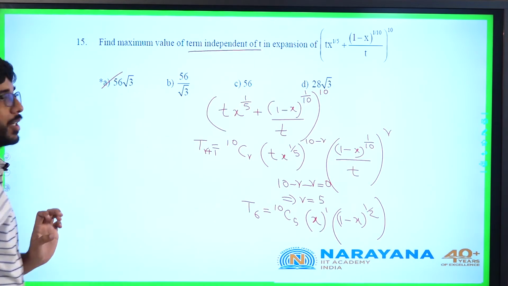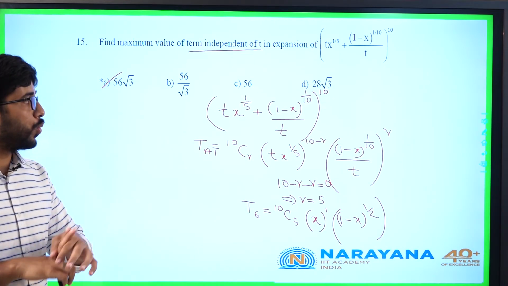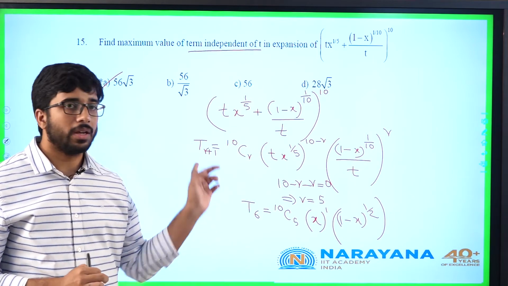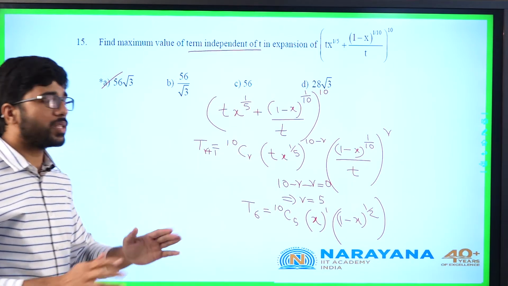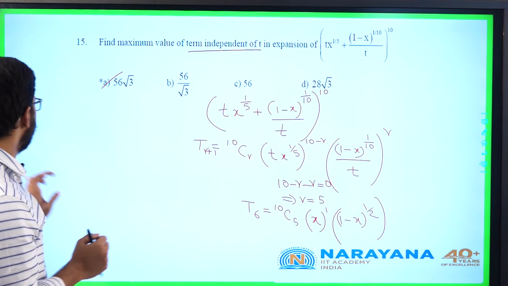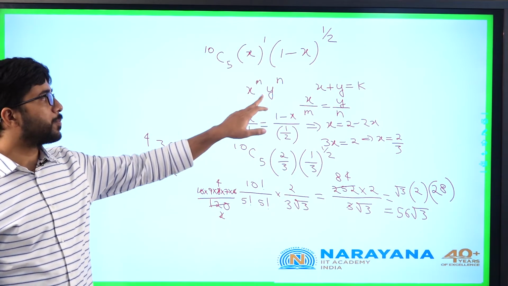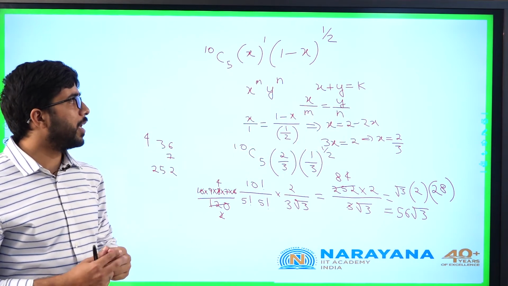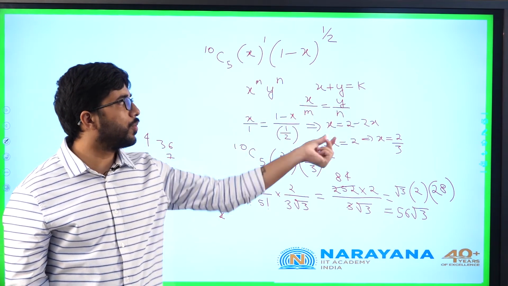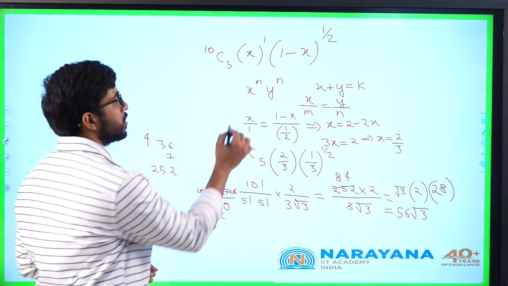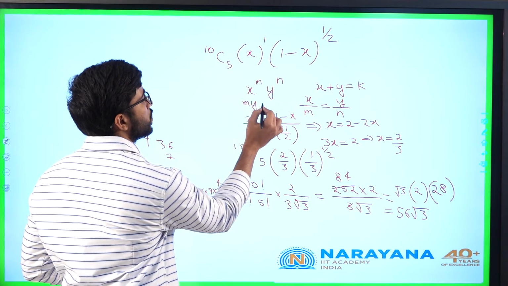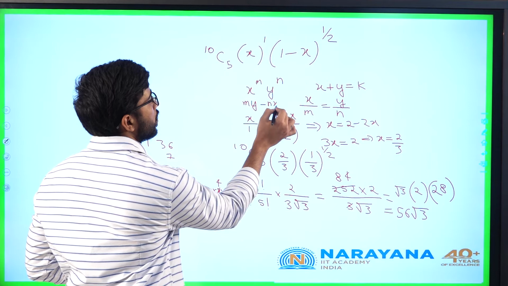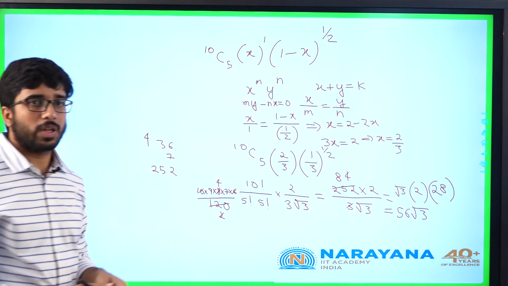56 root 3. Okay. We are using two concepts here. One is the binomial theorem and the other one is maxima and minima. For maxima and minima we are not differentiating. A new idea which we have discussed here: for x^m into y^n, if x plus y is a constant positive value, the maximum value will be attained when x/m is equal to y/n. Because if you differentiate this, you will get something like my minus nx equals 0.